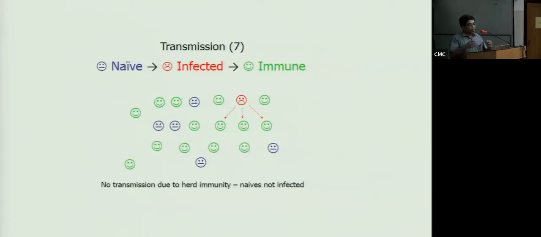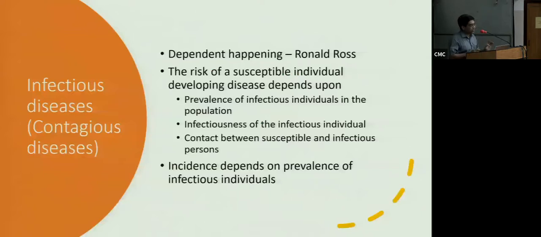So when you have a lot of people who are immune, they will provide you some kind of protection against getting infected. Of course, if this person is sitting right next to this individual and is a primary contact, that person will get infected. So we are not going there for the moment.